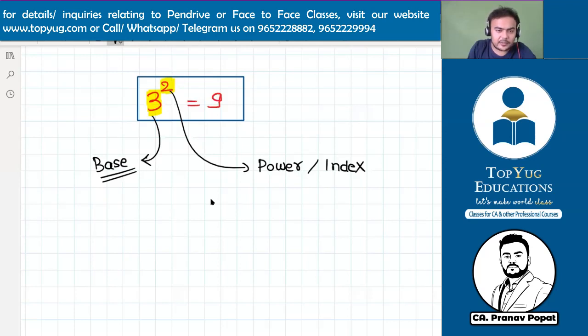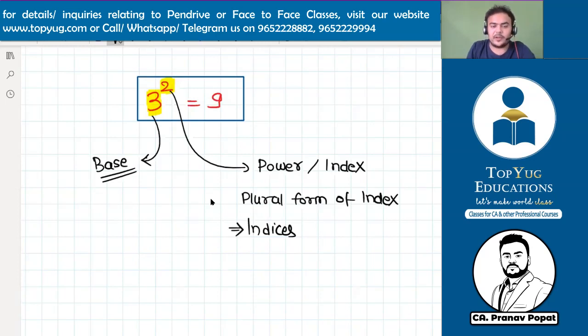In mathematics, both the words are applicable, sometimes power, sometimes index. So this is not related to index number. The statistics index is different. Here index means power. And the plural form of index is called indices. So there in chapter 1 unit 2 the topic name is indices.